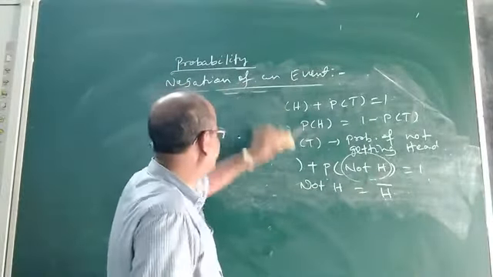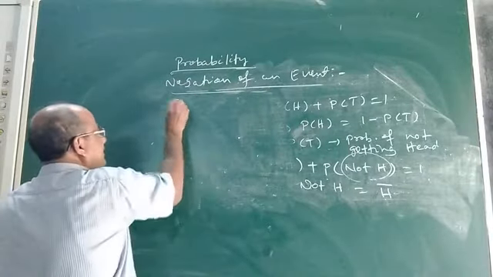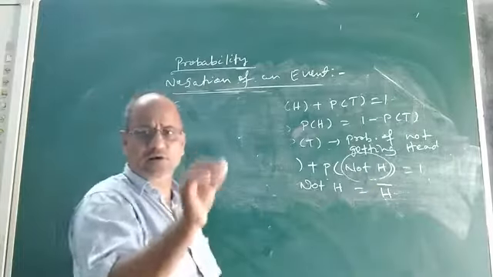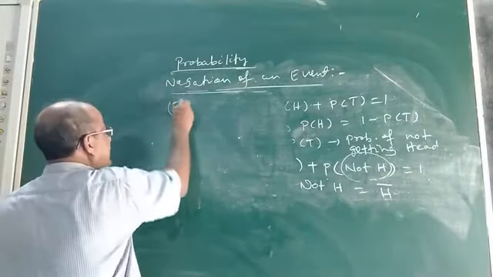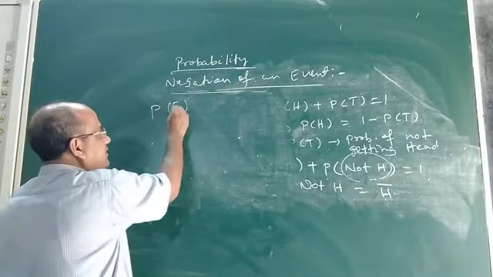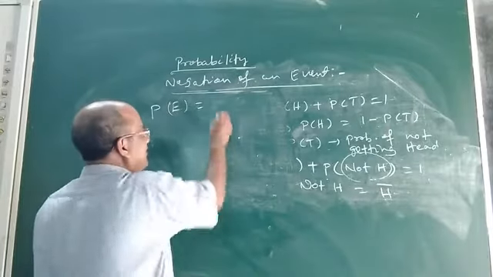Similarly, instead of taking H, if we take the event E, let us denote the elementary event by the symbol E. Now, if E is an event, then P of E, already we know the probability of an event is given by what relation?